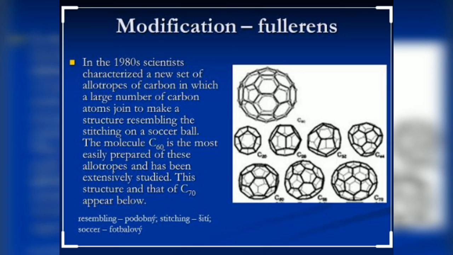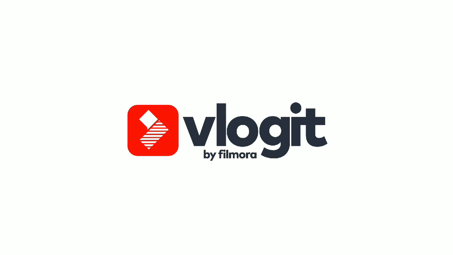The molecule C60 is most easily prepared of these allotropes and has been extensively studied. This structure and that of C70 appear below. So here you are able to see the different structures of the fullerenes, known as modifications. Dear student, this topic contains only the knowledge about these 3 types of allotropes of carbon. That is what you have to remember about carbon in the form of graphite, diamond and fullerenes. One more important thing, fullerene also does not conduct electricity. So this is the difference between all of the 3 structures.